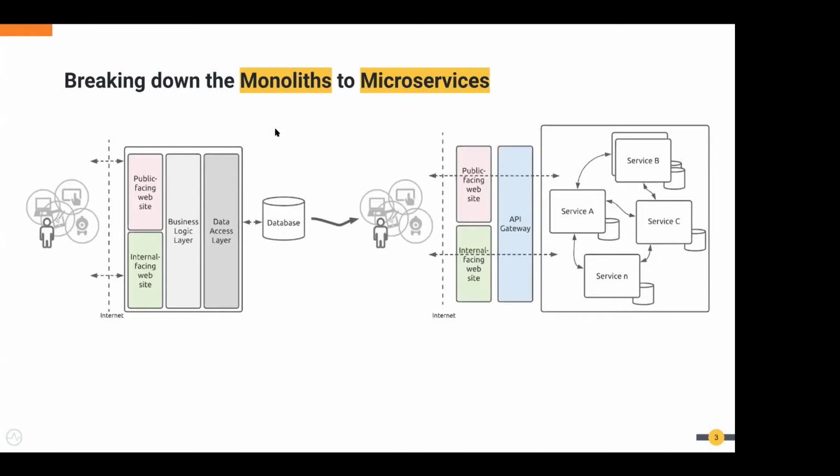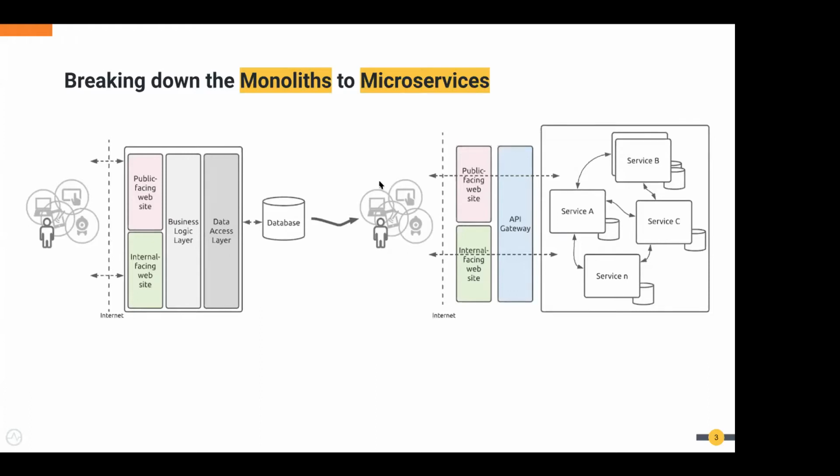As we all know, we are seeing a lot of movement around breaking down monoliths into microservices, because of various challenges we saw with monoliths, and also because of the inherent advantages and capabilities of microservices. A lot of organizations are moving down the microservices path.